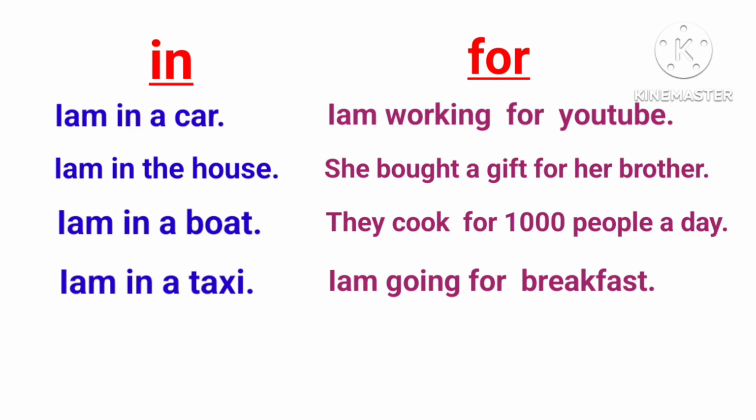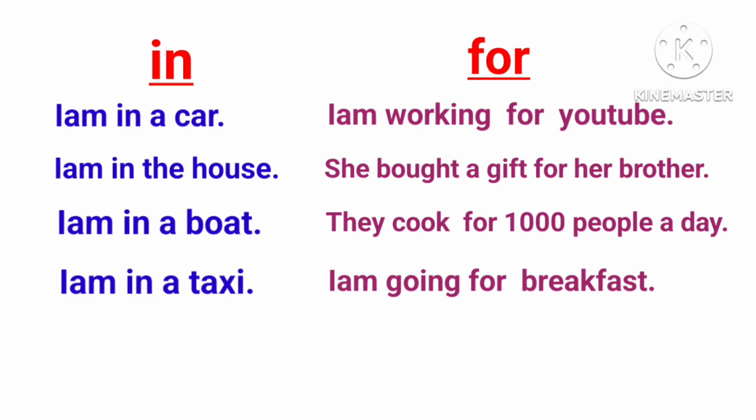Someone asked, where are you working? So, I am working for YouTube. Your answer is I am working for YouTube. And you bought a gift for your brother. Somebody is saying that she bought a gift for her brother. Whose brother is that? Her brother. You have taken one gift, somebody saw that and said she bought a gift for her brother. Cooking: how many people are they cooking for? 1,000 people. At that time also you need to say they cook for 1,000 people a day.